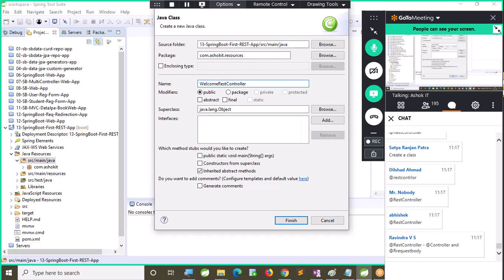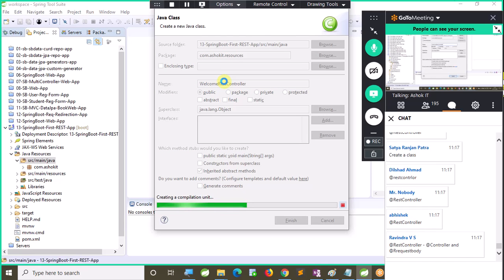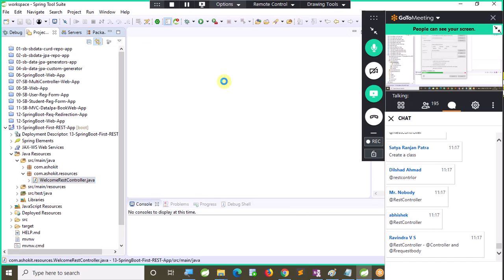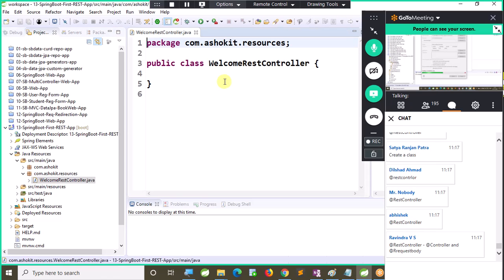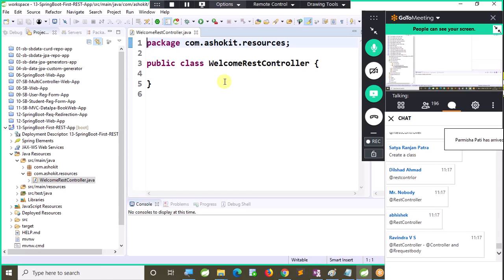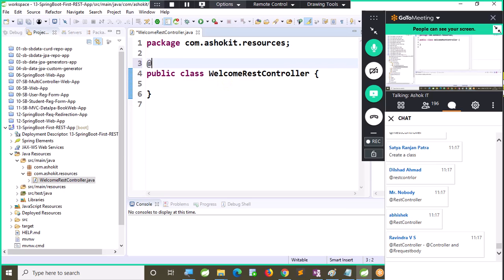Anything is fine. I created a simple Java class. Now I will make this Java class a distributed component by writing @RestController.